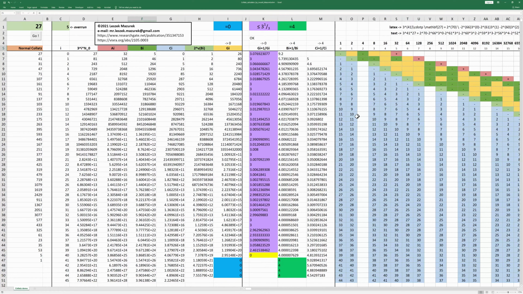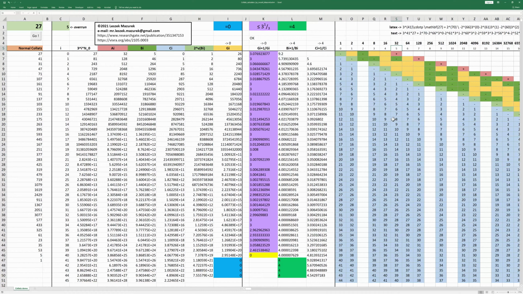How is CI calculated? For CI, I've got all these numbers, which means powers of 3. And as you remember, in CI, we have powers of 3 multiplied by powers of 2. So powers of 3 are represented by these numbers. Powers of 2 are represented here at the top. So for example, this cell means 3 to the power 4 multiplied by 2 to the power 4. Okay, let's check another example. The meaning of this cell is 3 to the power 2 multiplied by 2 to the power 5, and so on and so on. For every cell, we've got multiplication.